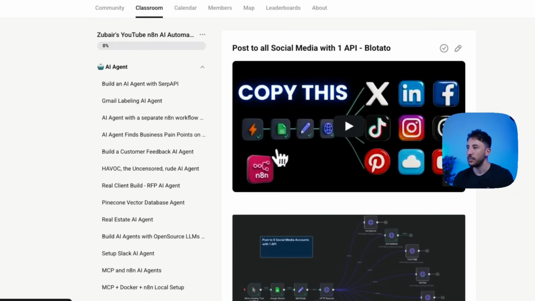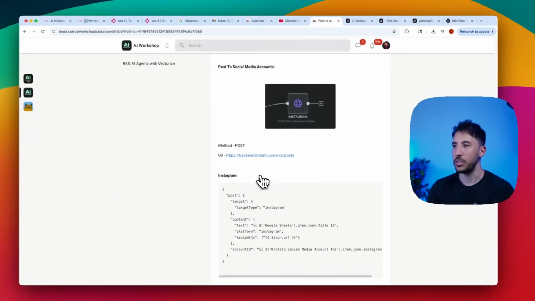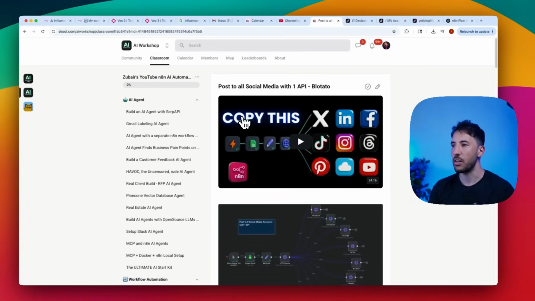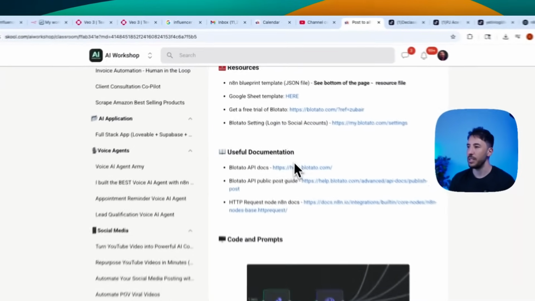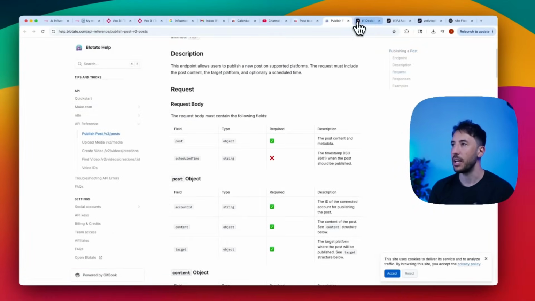And right here. There you go. It was this one. I did a step-by-step tutorial, and all of the resources are here. Essentially, what you're doing is reaching out to Blotato, and Blotato is going to take care of posting everything on social media. It's a nice platform. It's right here. It's called blotato.com/API. You can check out their API endpoint as well.